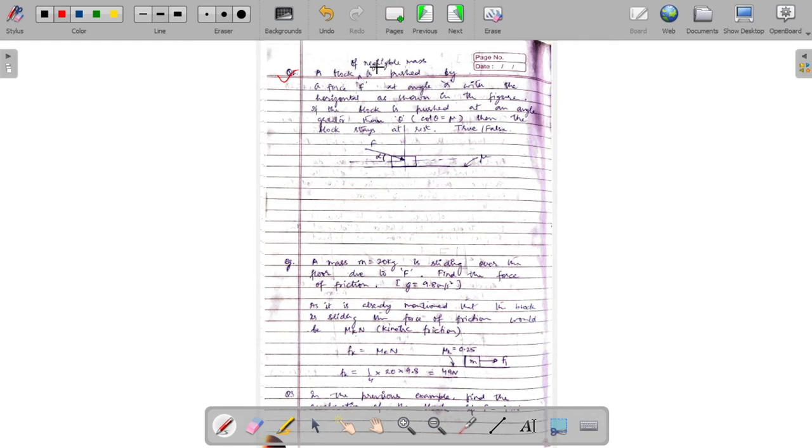So we have a block. It is of negligible mass. That block is being pushed by force F at an angle alpha with the horizontal as shown in the figure. If the block is pushed at an angle greater than angle theta, then the block stays at rest. True or false?